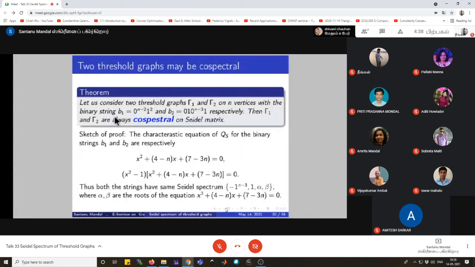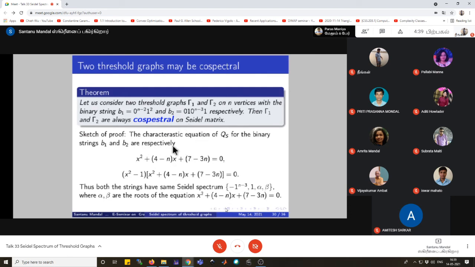The theorem states that we consider two threshold graphs, gamma 1 and gamma 2, which are defined on n vertices with the binary strings b1 equals 0 to the power n minus 2, 1 squared, and b2 equals 0, 1, 0 to the power n minus 3, and 1 respectively. Then gamma 1 and gamma 2 are always co-spectral with respect to the Seidel matrix.